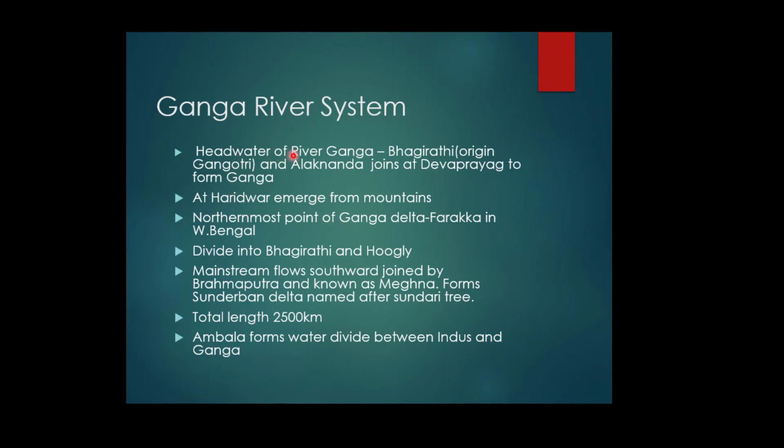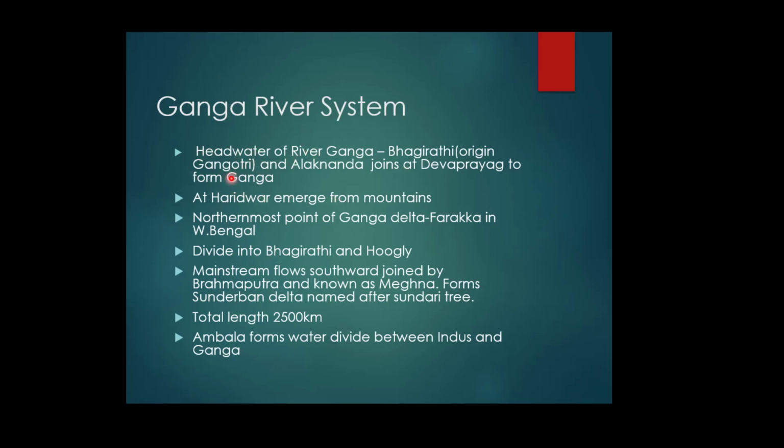Now we see the Ganga river system. The headwater of the river Ganga is known as Bhagirathi, or the source of river Ganga is Bhagirathi, and the river Ganga originates from Gangotri glacier.